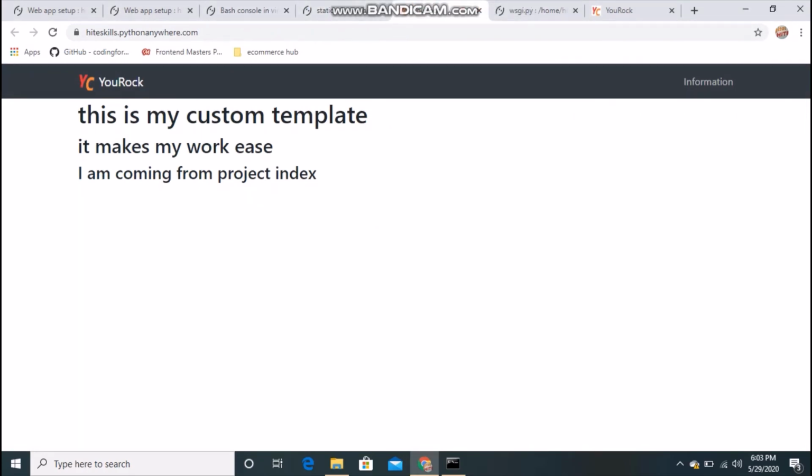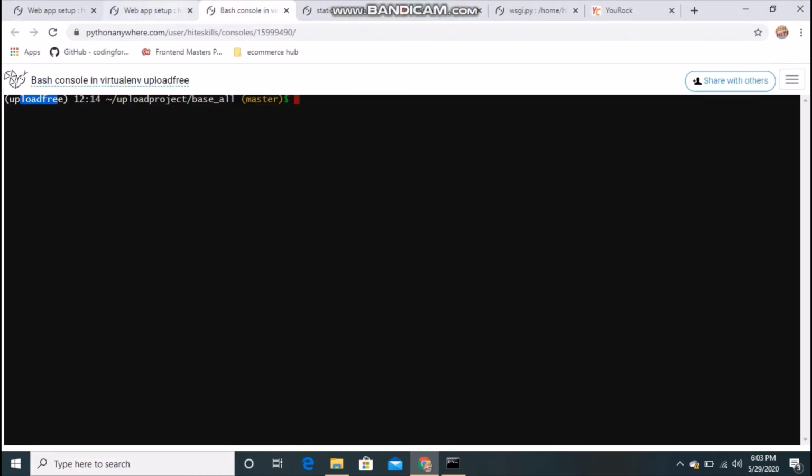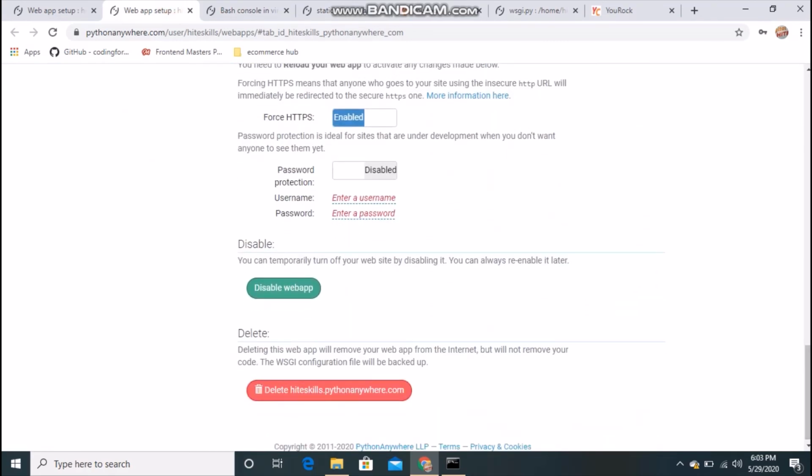And one more thing, guys, if you don't see the https lock, then you can do this. It's very simple. They have given it to you, just scroll down to Force HTTPS. I have enabled this. By default it is disabled, you can enable it also. Okay, and you can delete your project, that website also, and you can disable it for a while also.